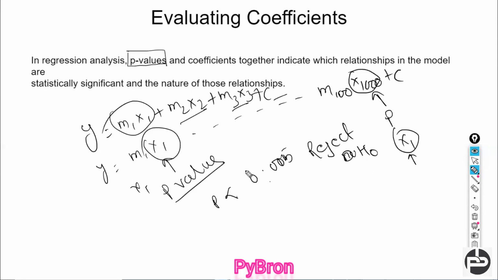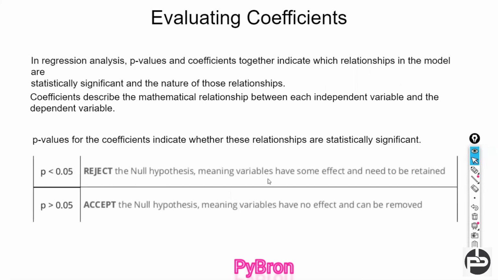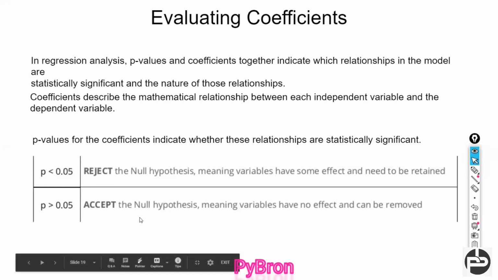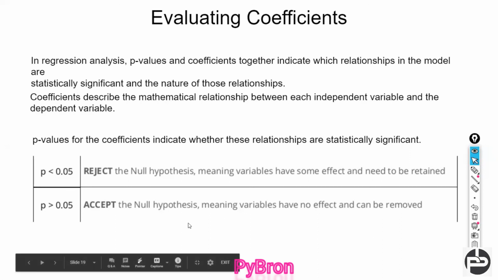Hope you understood. So if the p value is less than 0.05, reject the null, meaning the variable has some effect, so you cannot skip that variable. Similarly, if the p value is greater than 0.05, we accept the null hypothesis, meaning there is no effect on this model, so we can reject that variable, right?